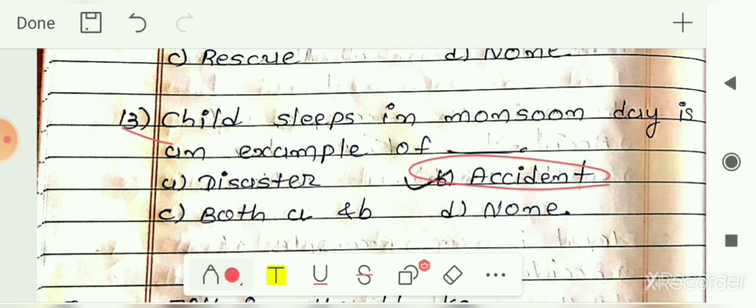So here our first question gets over. In this video we saw the hard words for chapter number 15, that is disaster and rescue, and question number 1, that is choose the correct option. The remaining exercise we will solve in the next video.